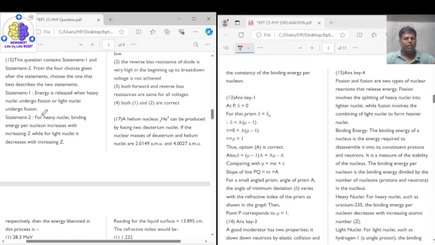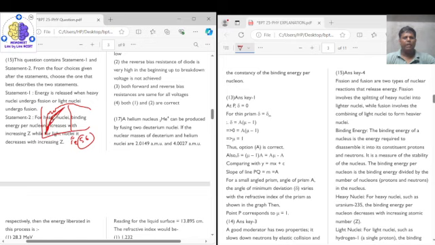The second statement says that for heavy nuclei, binding energy per nucleon increases with increasing atomic number, while for the lighter nuclei it decreases with increasing Z. This second statement is wrong because binding energy per nucleon first increases and then decreases. If you remember the graph, it is like this, then we have some glitches, and then like this, and here we have Fe, that is atomic number 56. So up to 56 we can see that it is increasing in some way.